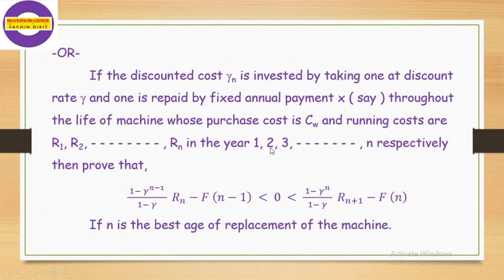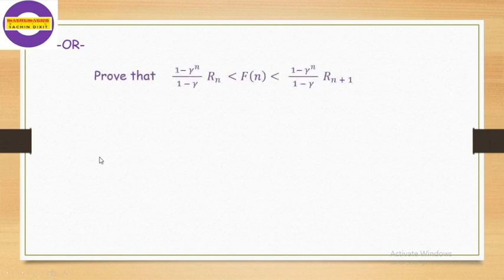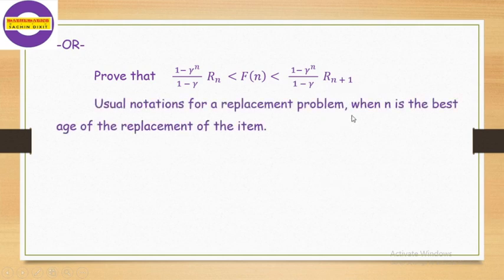This replacement policy can also be written mathematically in another two forms. First we state these two forms and then we come to the proof. Or prove that (1 minus gamma raised to n) divided by (1 minus gamma) Rn is less than f of n less than (1 minus gamma raised to n) divided by (1 minus gamma) R n plus 1, in usual notations for the replacement problem when n is the best age of replacement.